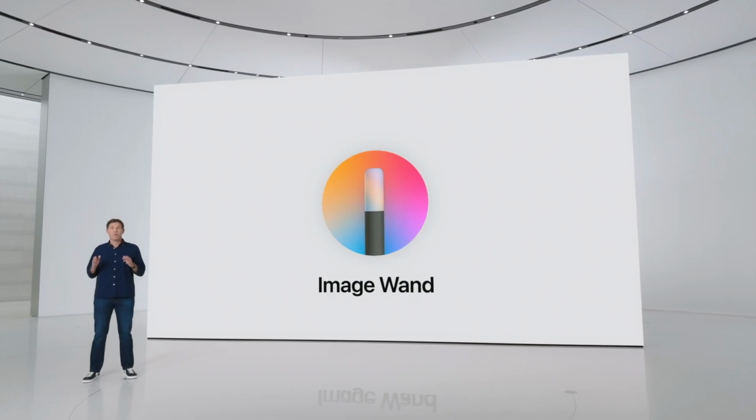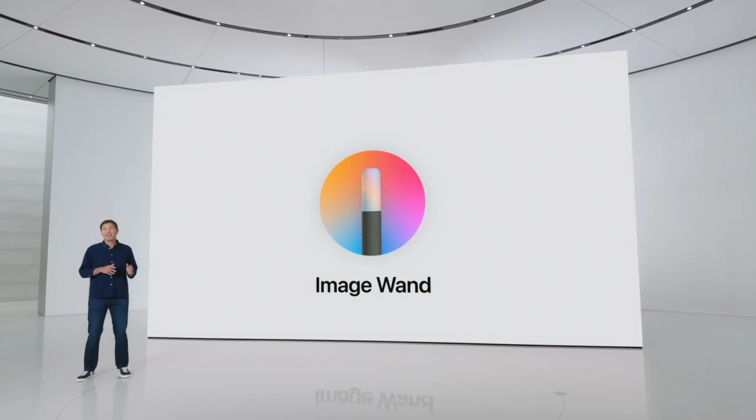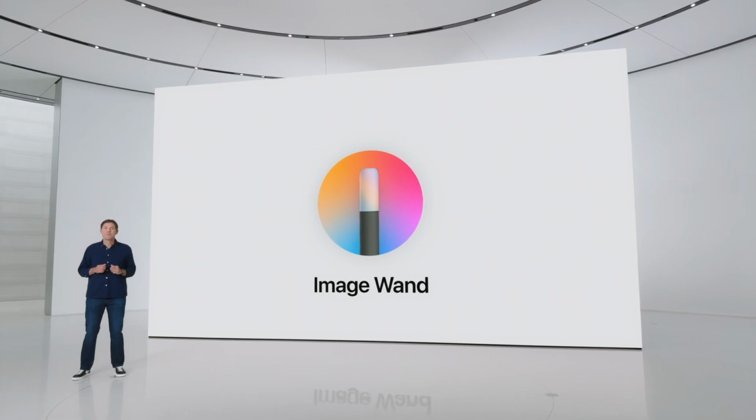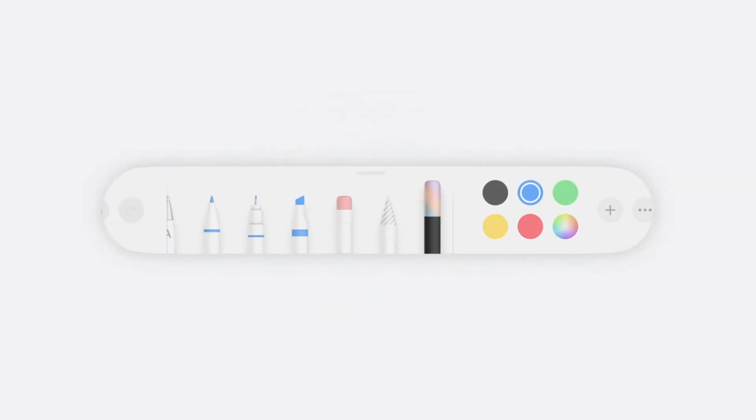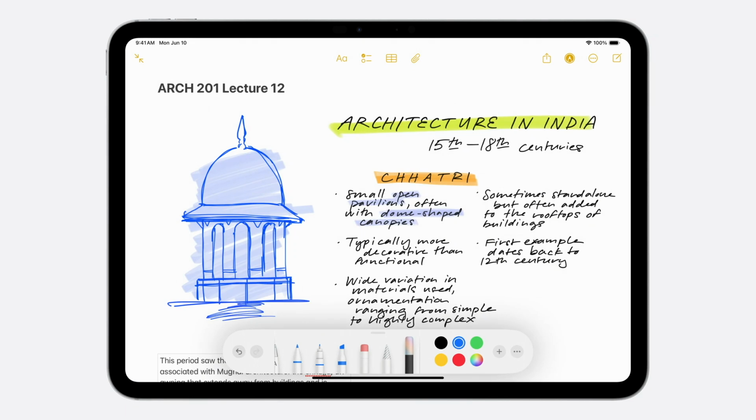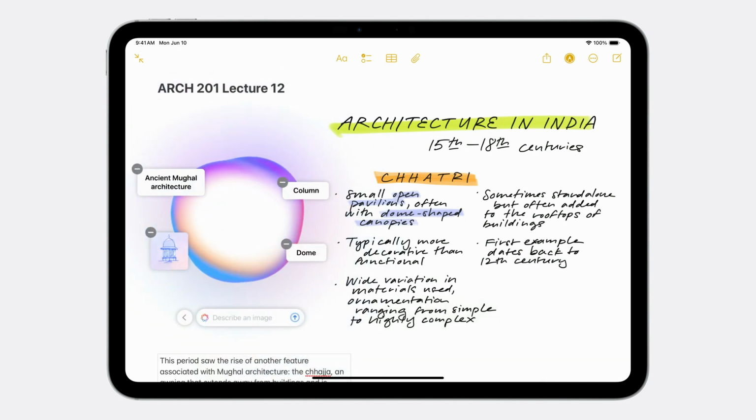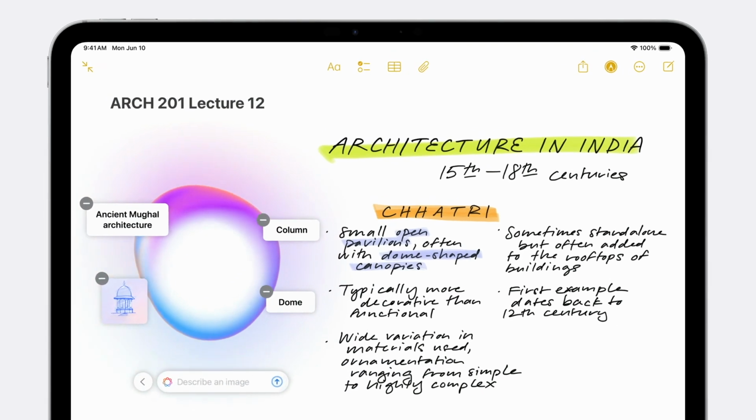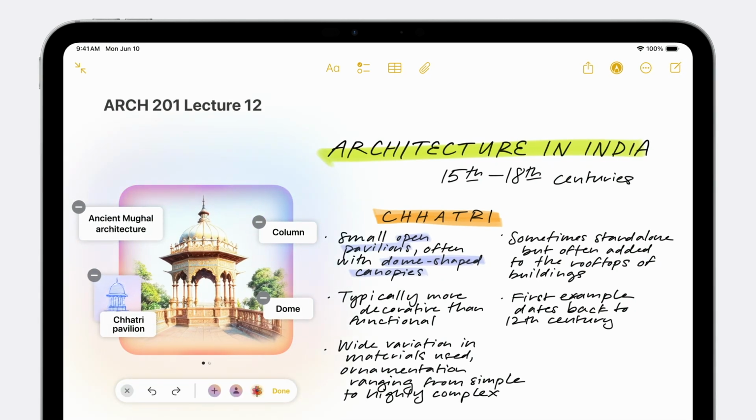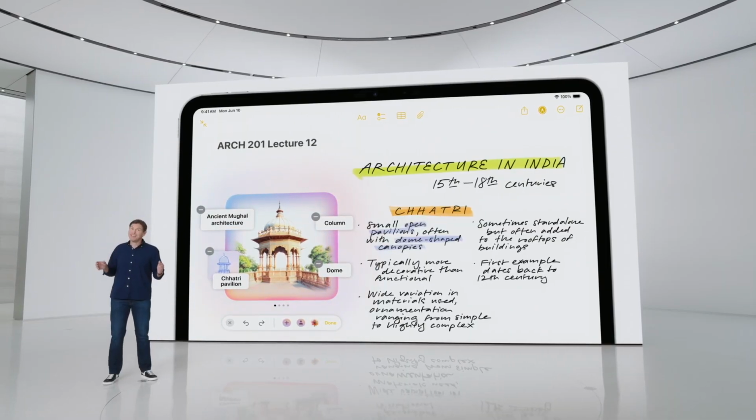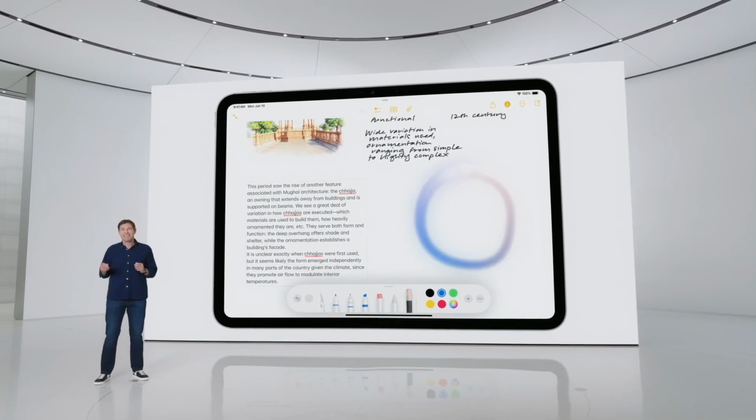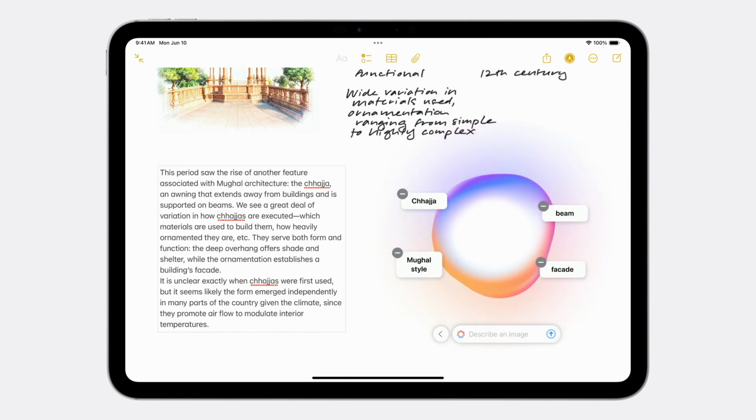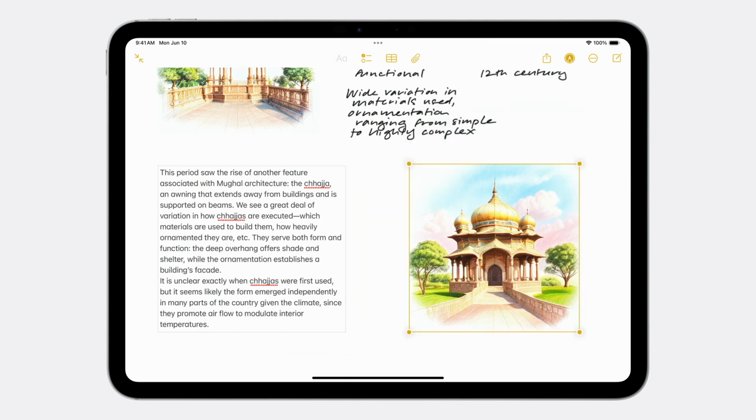Image Wand can transform a rough sketch into a polished image that complements your notes and makes them more visual. And it's available right in your tool palette. Suppose you want a better image for your architectural history course. With Image Wand, you can circle your rough sketch using Apple Pencil to open up an image playground within your note. Image Wand uses on-device intelligence to analyze your sketch and words and creates an image for you. What's really fun is that you can even circle empty space, and it will pull out context from the surrounding area to suggest the ideal image to go with your note.